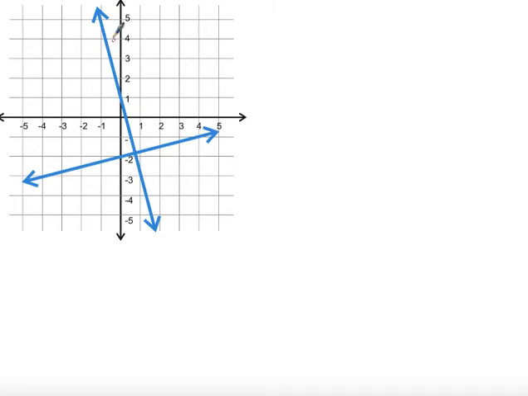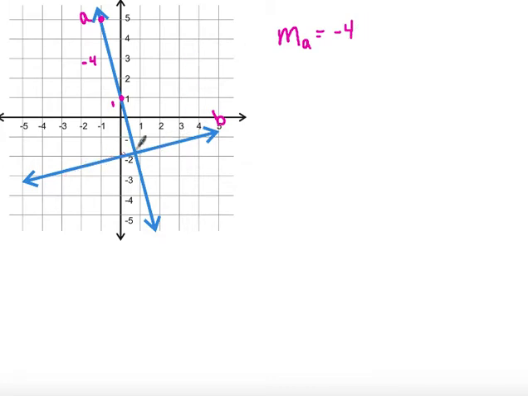Okay, so let's look at these two lines, and I just want to prove that to you. I'm going to call this line A, and I'm going to call this line B. If I calculate the slope of line A, my rise over run, I see that it rises -4 and it runs 1. So my slope of line A is going to equal -4.